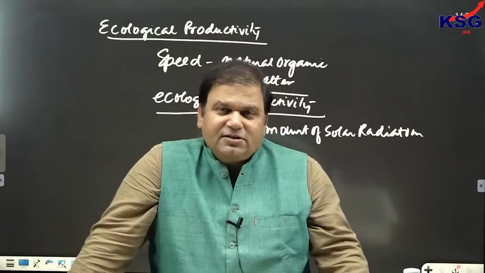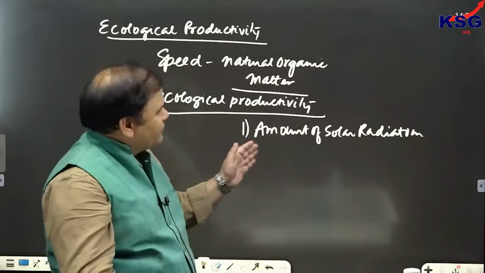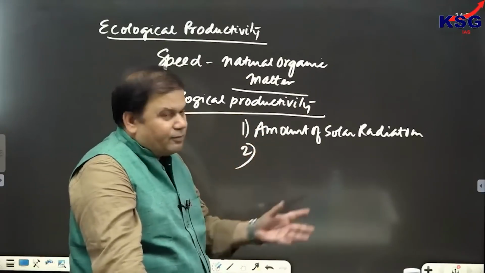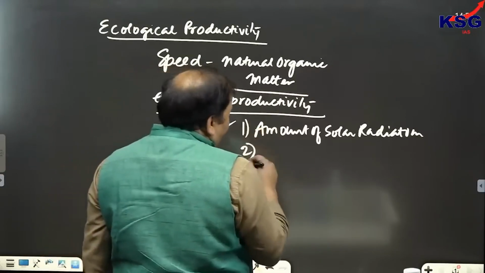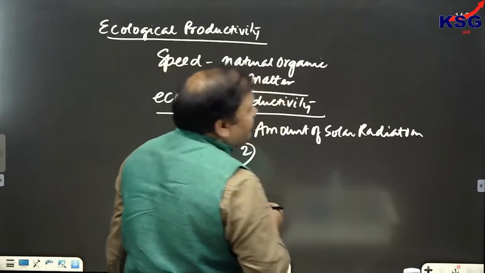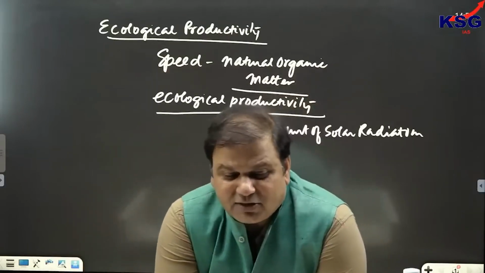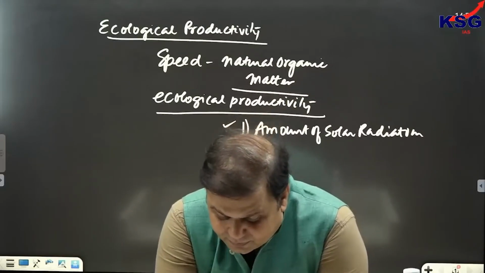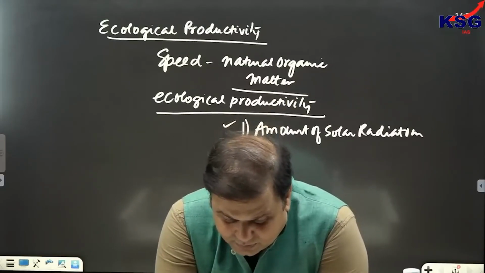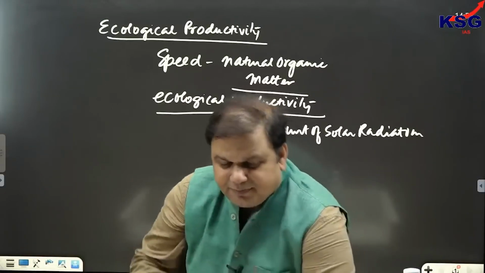So first is the amount of solar radiation. Suppose the amount of solar radiation is more, productivity is more. And second is the ability of plants through which they convert solar energy into chemical energy, so that it can be utilized for photosynthesis. Yes, these are found in every succession as such.